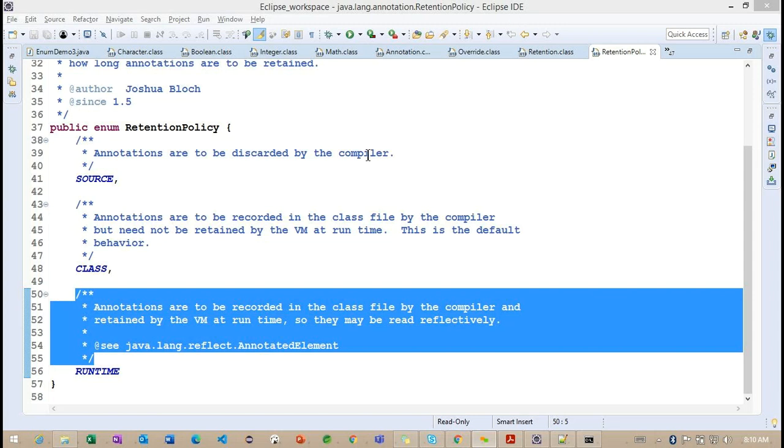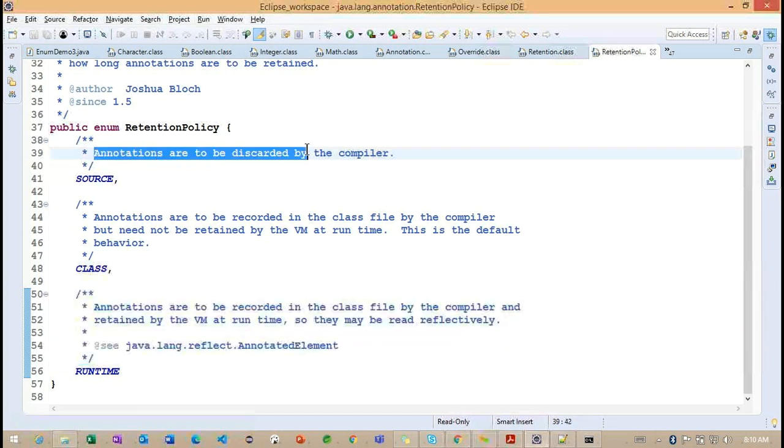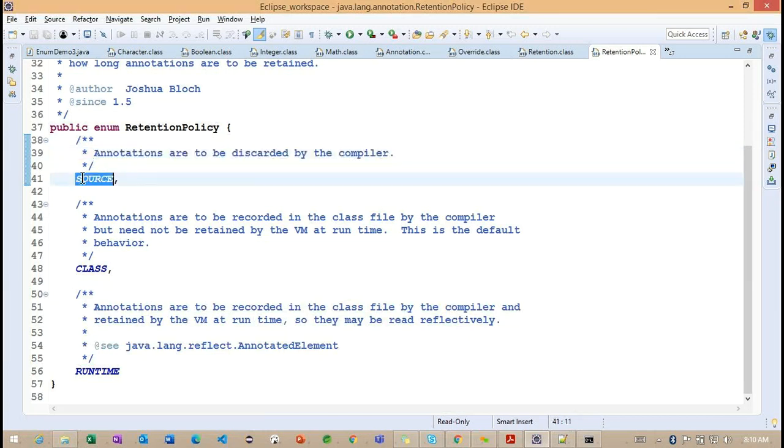SOURCE is nothing but our source classes, on the directory level, where it is available. And now you can see these annotations are discarded by our compiler. The compiler is not going to compile this annotation whenever we work with SOURCE. The annotation is available on top of our classes here.